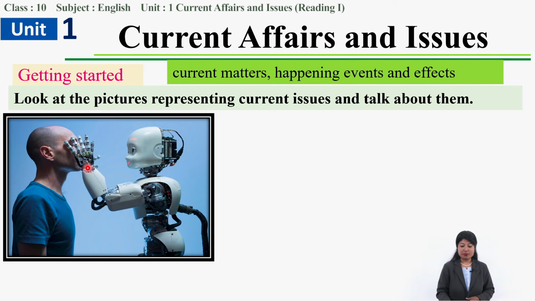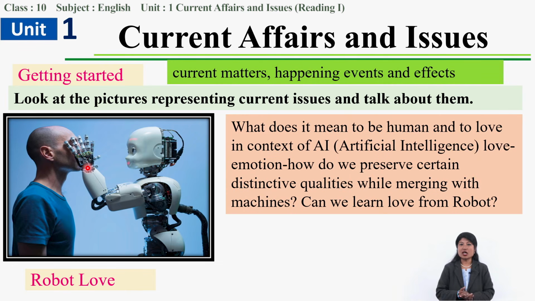This picture represents robot love. If you search robot love, then you will find this picture. Type this title, then you will find this picture, robot love. This picture depicts robot love and it tells something to us. What is that? Yes, we humans are different from robots, and we are different. How? What keeps us different? The quality to love, right? Emotions. How do we distinguish ourselves from the robot?